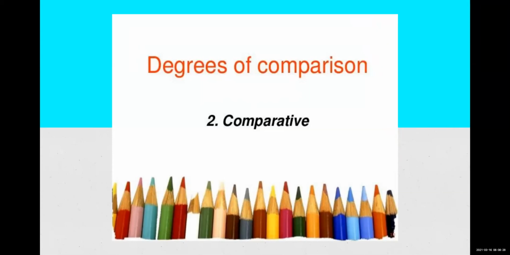Let's see the next degree, that is comparative. There are three types of degrees. We have seen right now only one type of degree, that is positive degree. Next is comparative degree. In comparative degree, basically, comparison is made between two people, two persons, two things, two objects. Many of the time, we are most likely to compare between us or anyone else, or between one friend to another friend.